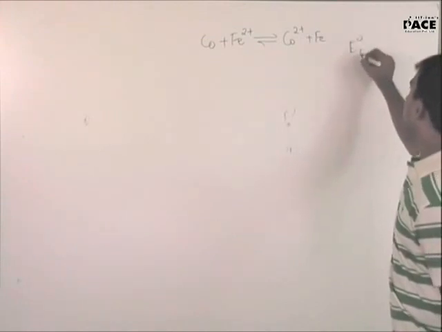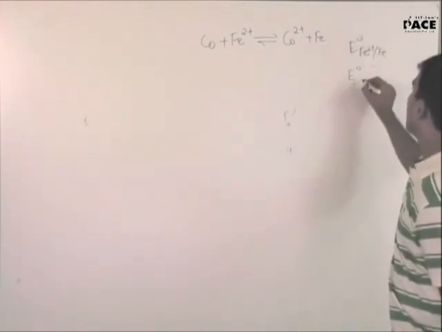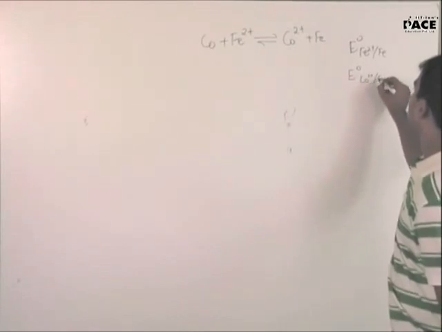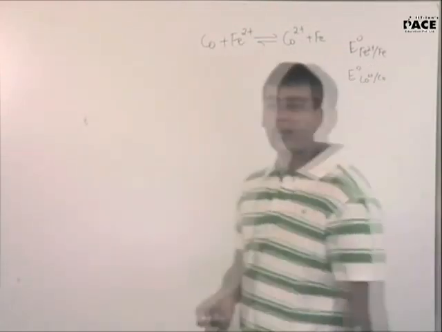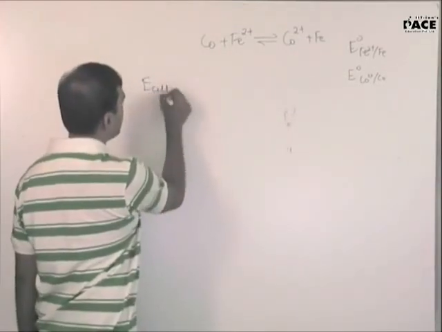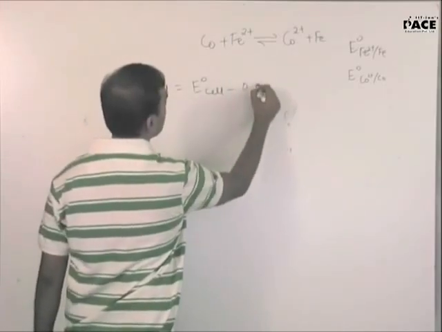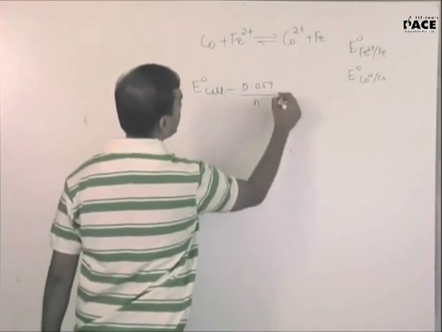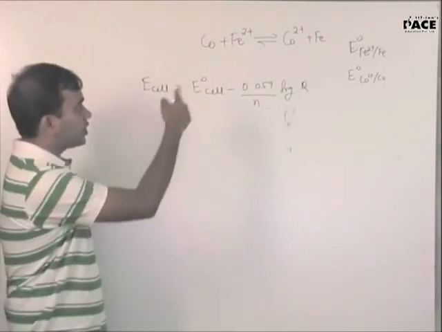What is E naught Fe2 plus 2 Fe, and they have also given you E naught cobalt 2 plus 2 cobalt, right? So it is a simple question of applying the Nernst equation. So we have to find whether the reaction is spontaneous or not. So E cell is equal to E naught cell minus 0.059 by n log of Q. So what will be the Q in this reaction?